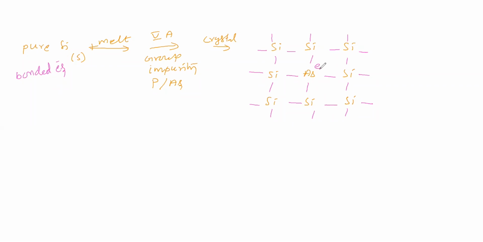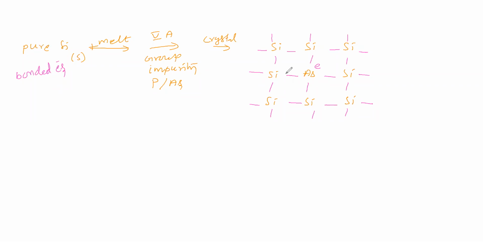Certainly it will carry current. How will this conductivity be when compared to pure silicon? Pure silicon is an intrinsic semiconductor, and this is an extrinsic semiconductor. Is this conductivity high when compared to that? Yes, we can say this conductivity is high, so that is why we convert intrinsic semiconductor into extrinsic semiconductor.